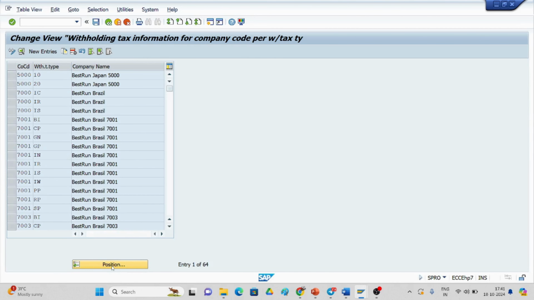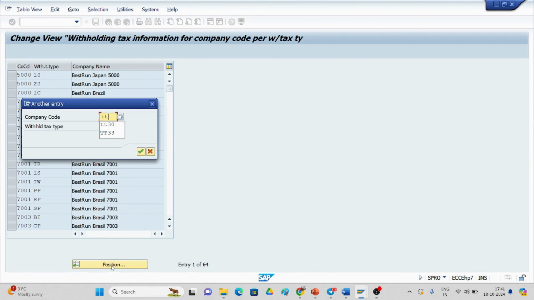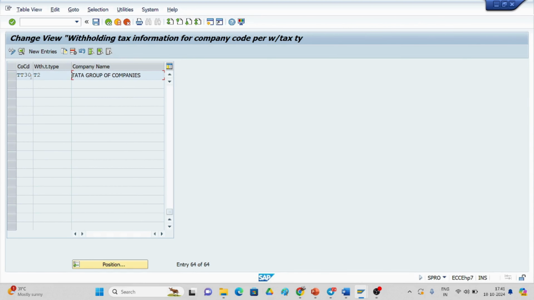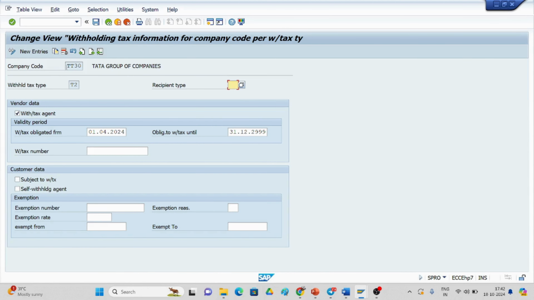If you see here, I have created a company code TT30, and T2 is the tax code I have created. And if I see here, this is the one. If you want to create, you can go with New Entries. I will show you the details of this one. The company code is TT30, T2 is assigned to the company code, and with Agent Tax you should put a tick mark, and this is the valid date. This is the activity you have to perform.